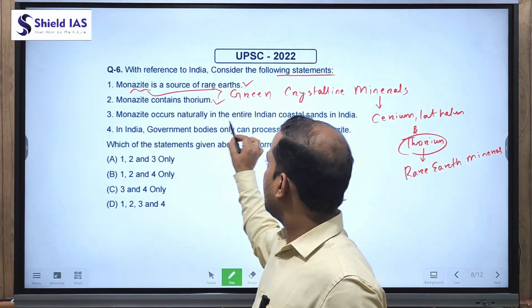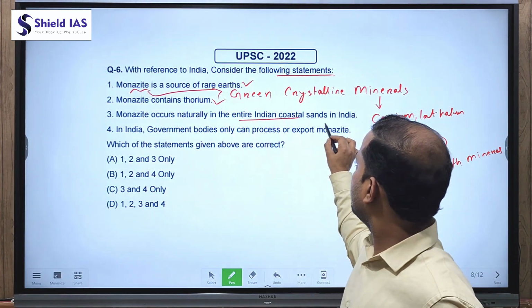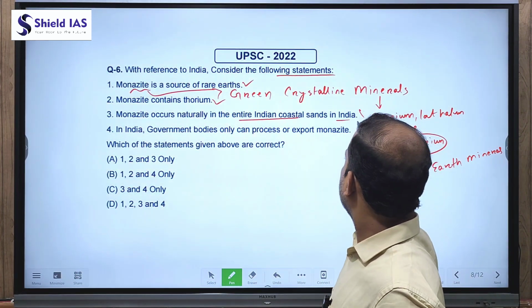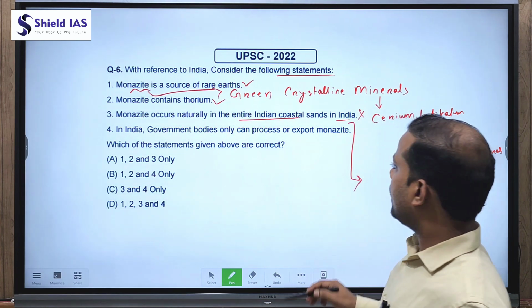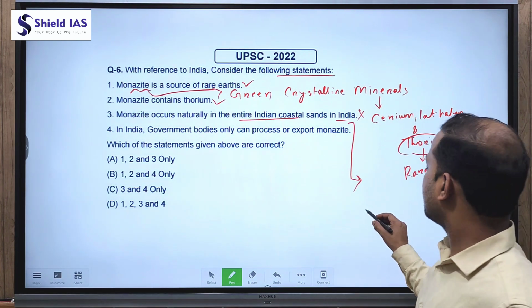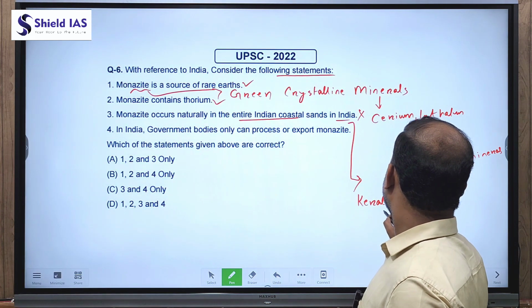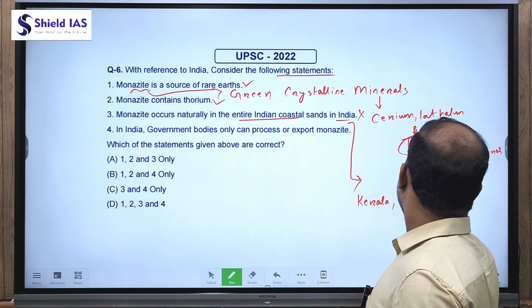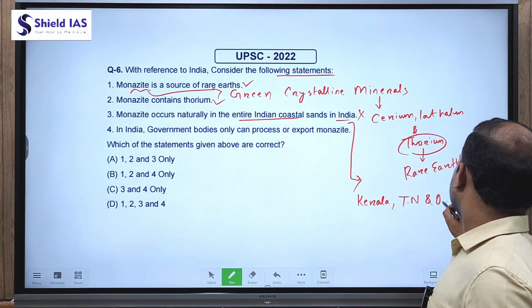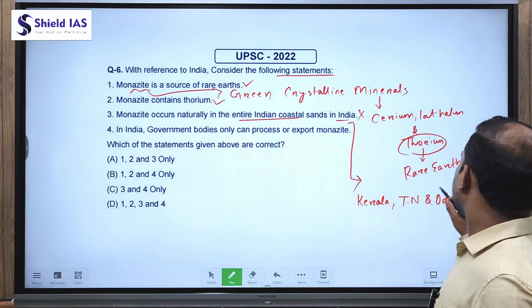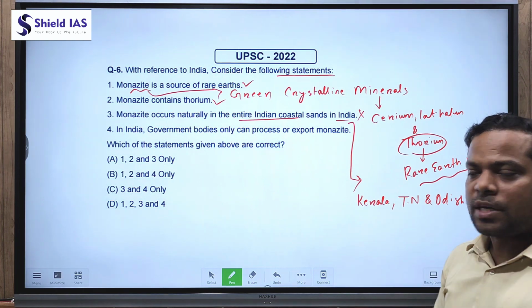Monazite occurs naturally in the entire coastal strand of India. This is incorrect. Why? Because monazite is not found in the entire Indian coastal strand. It is found on the coast of the state of Kerala, Tamil Nadu and some parts of Odisha. So therefore it is a rare earth mineral.